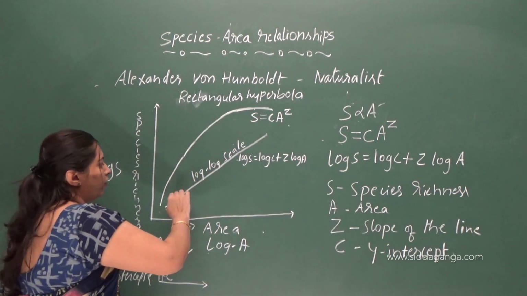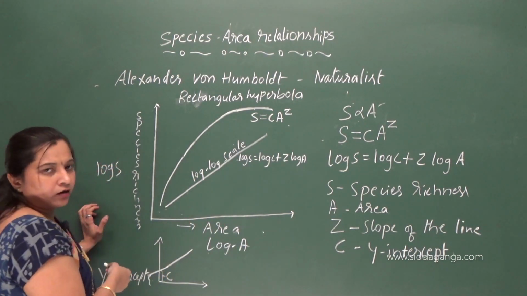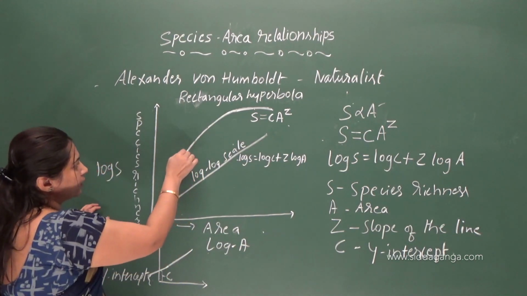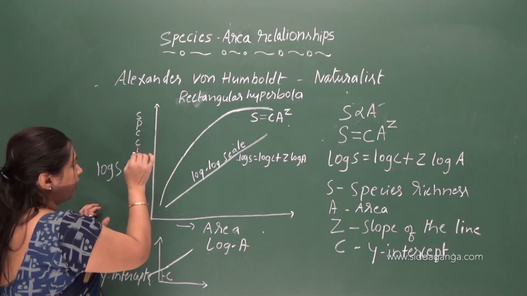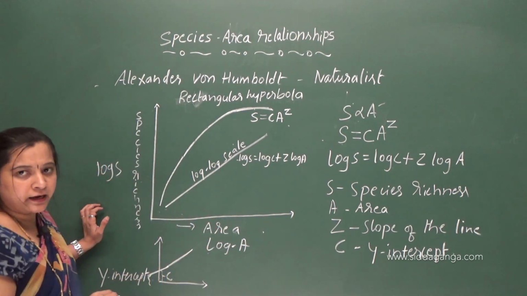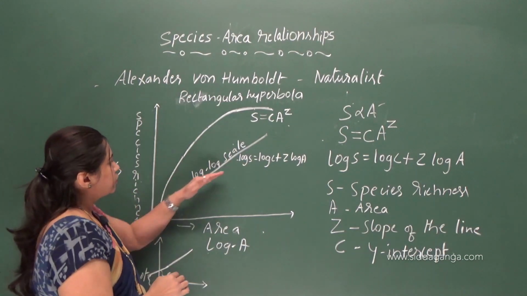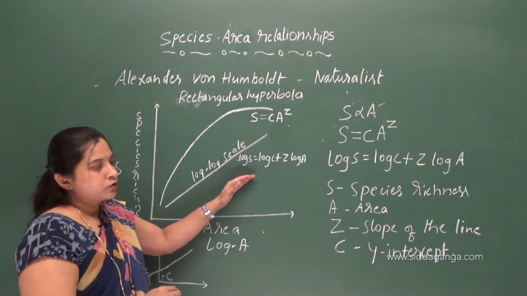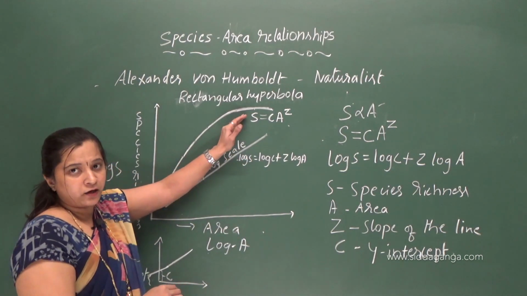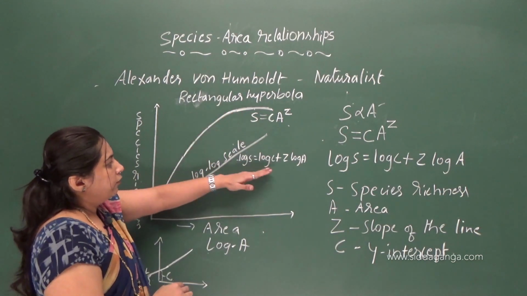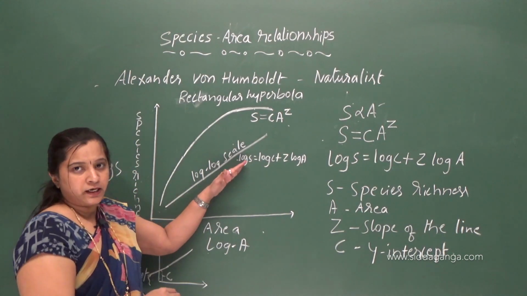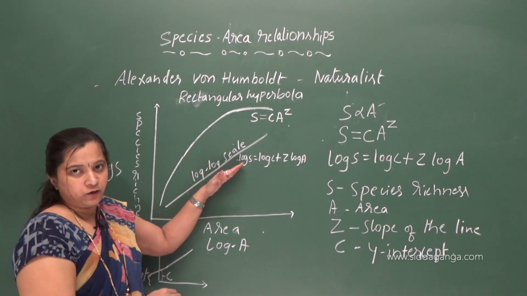This curve explains the exponential relationship between species richness and area. But on a logarithmic scale it becomes a straight line. As it is a curved line, we may not get a clear conclusion from it, so we take a log. On a log scale it becomes a straight line, so we get a clear conclusion.